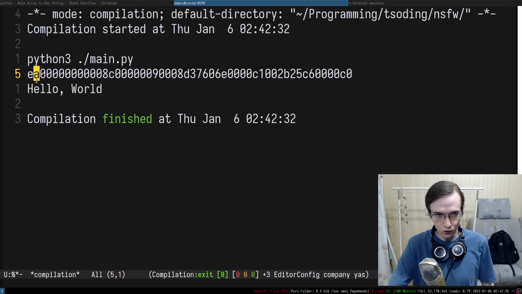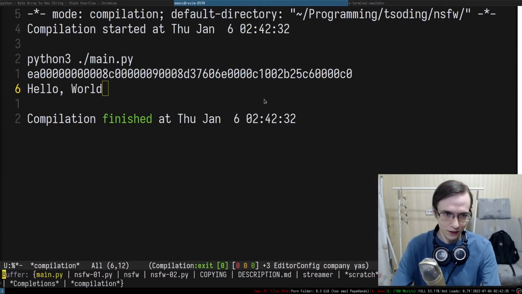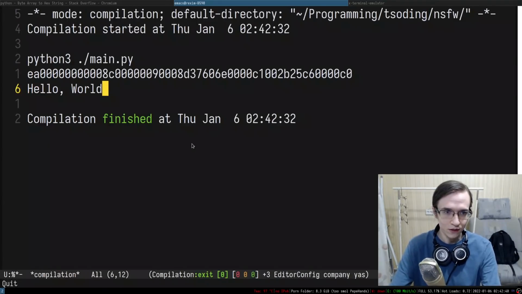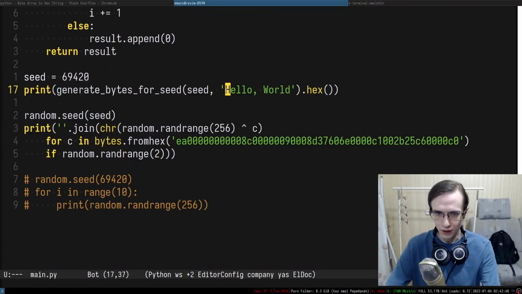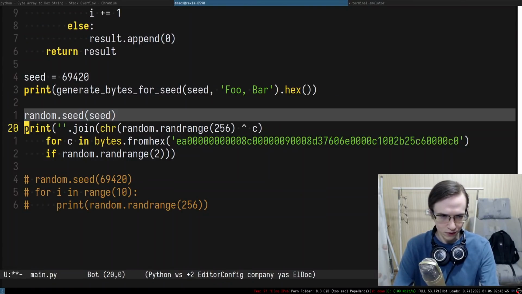So we actually created a string and a seed that prints a random message. We can actually change the message. We can say foo bar.